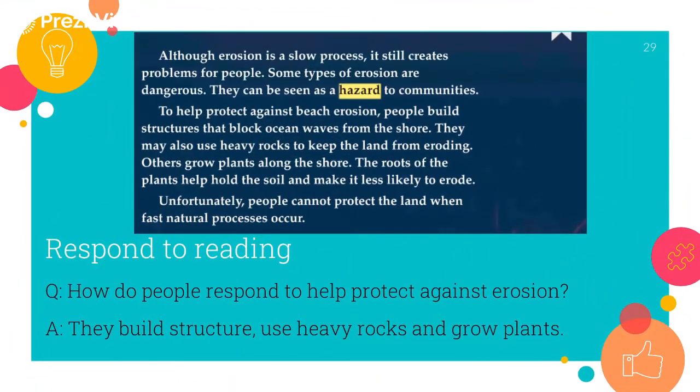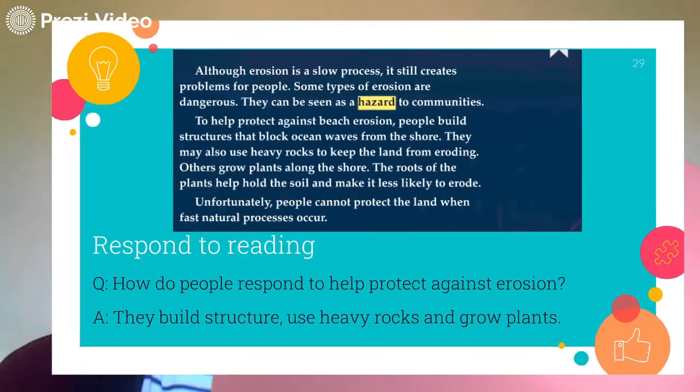To help protect against beach erosion, for example, we're talking about beach erosion. People build structures that block ocean waves from the shore. They may also use heavy rocks to keep the land from eroding. Others grow plants along the shore. The roots of the plants help hold the soil and make it less likely to erode. Unfortunately, people cannot protect the land when fast natural processes occur.